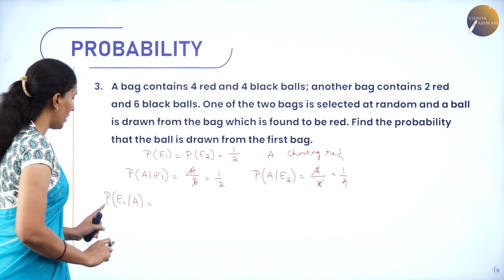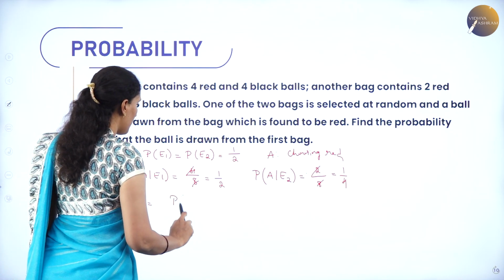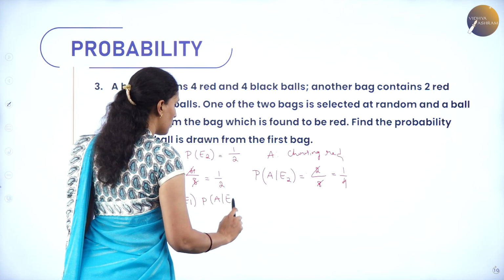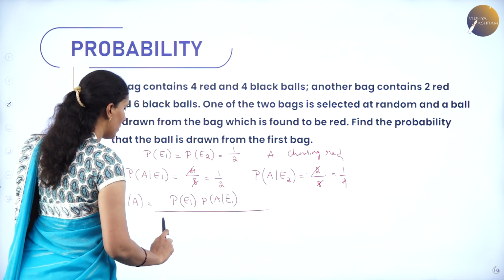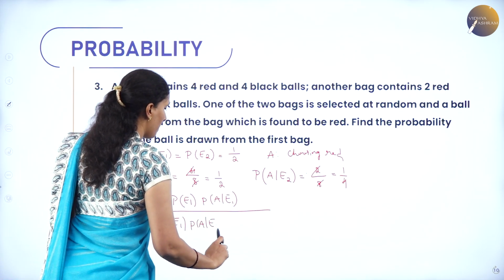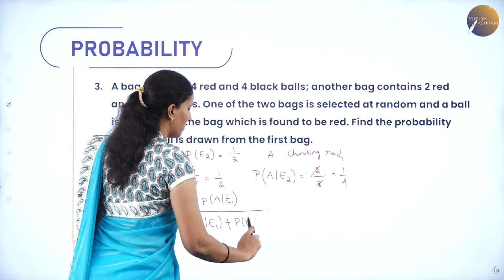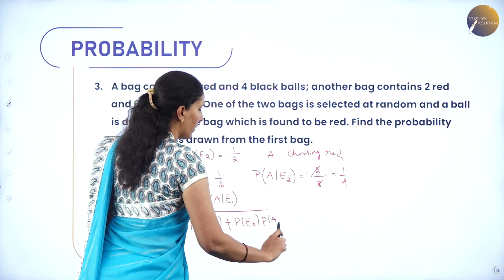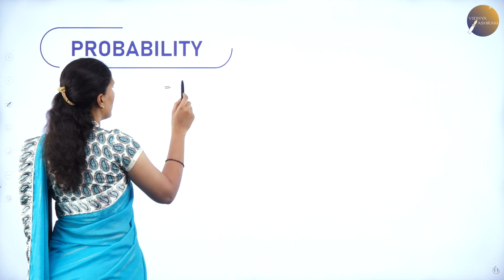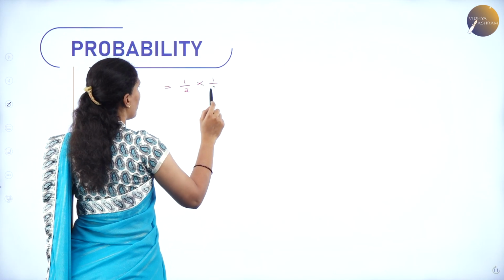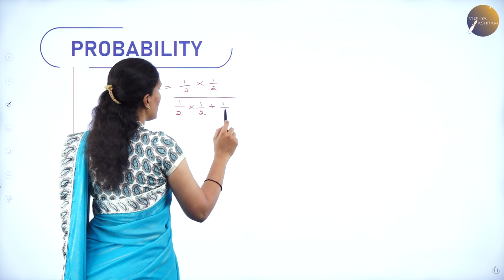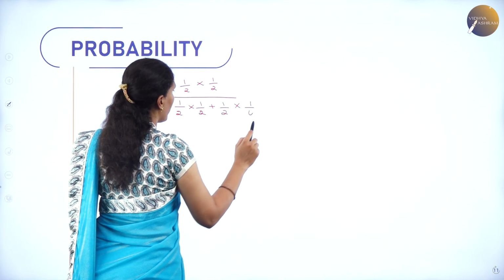red. So, I can extend this as P of E1, P of A conditional E1, over the total: P of E1, P of A over E1, plus P of E2, P of A over E2. This can be expressed as 1 by 2 into 1 by 2 whole divided by 1 by 2 into 1 by 2 plus 1 by 2 into 1 by 4.